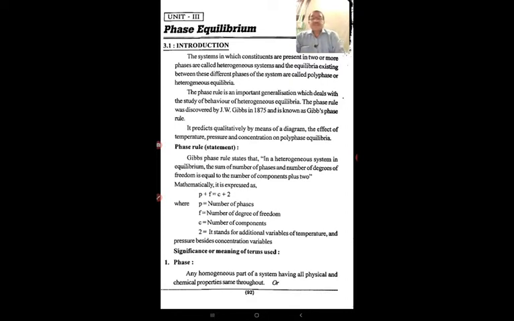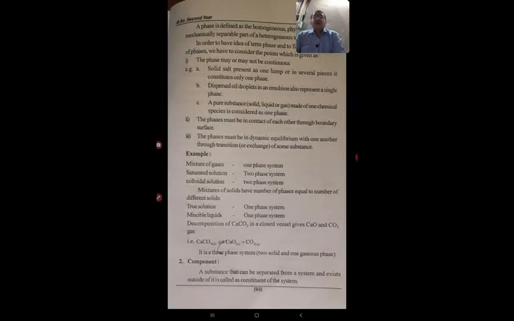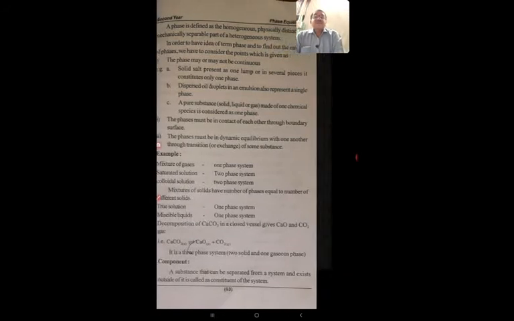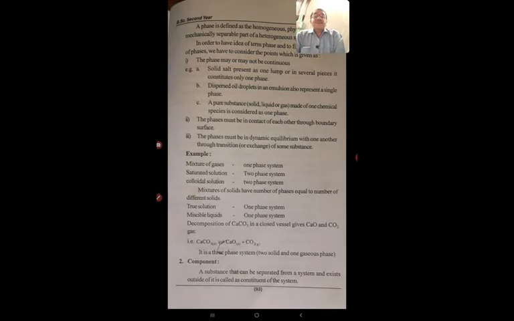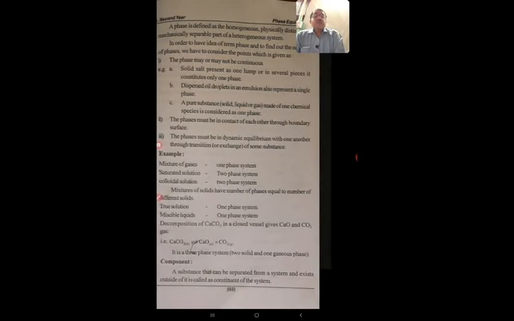Let us see the significance of the different notations used here. The first one is phase. Any homogeneous part of a system having all physical and chemical properties the same throughout, we call a phase. A phase is defined as the homogeneous, physically distinct and mechanically separable part of a heterogeneous system.